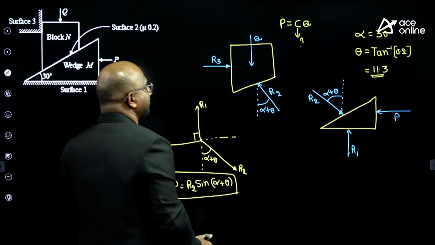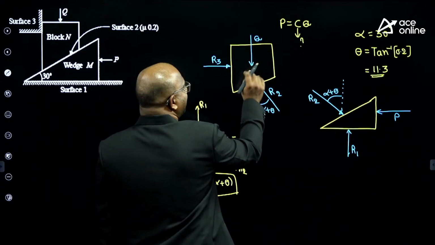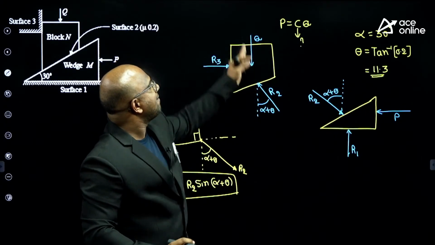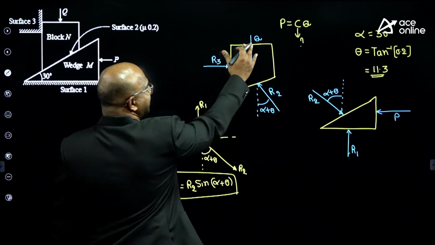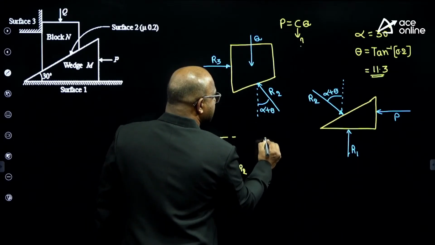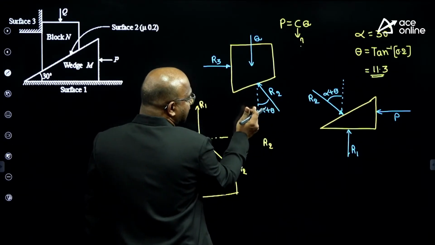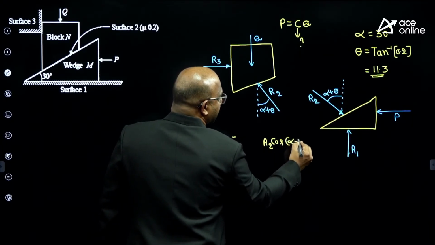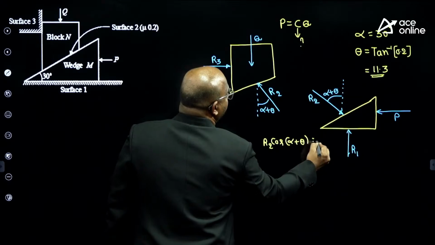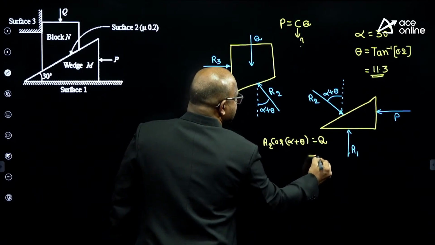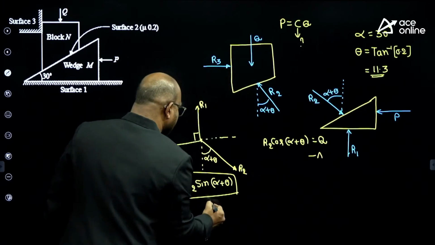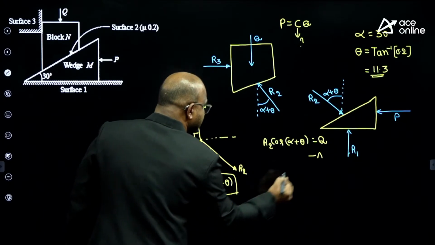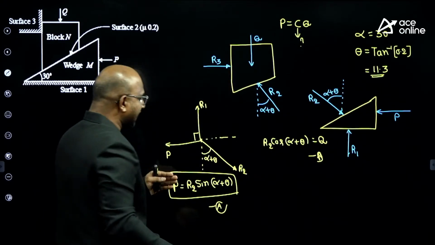Now coming to the second one. Without thinking, I can say upward force equals downward force. Upward force is how much? R2 cos or sin? R2 cos of alpha plus theta. Downward force is how much? Q. Observe carefully, assume this is A and this is B. Take A by B.